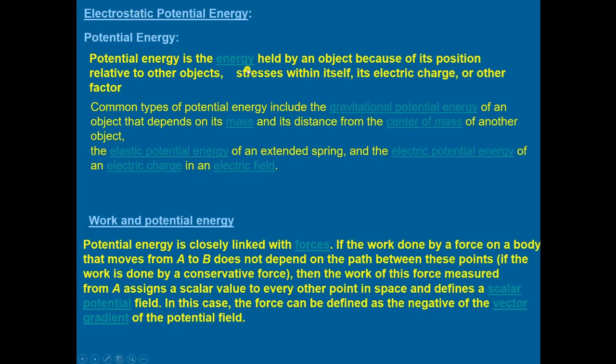Potential energy is energy held by an object because of its position relative to other objects. It is a position phenomenon. Stress within the object itself, its electric charges or other factors are responsible for it. Common types of potential energy include the gravitational potential energy of an object that depends upon the mass and distance from